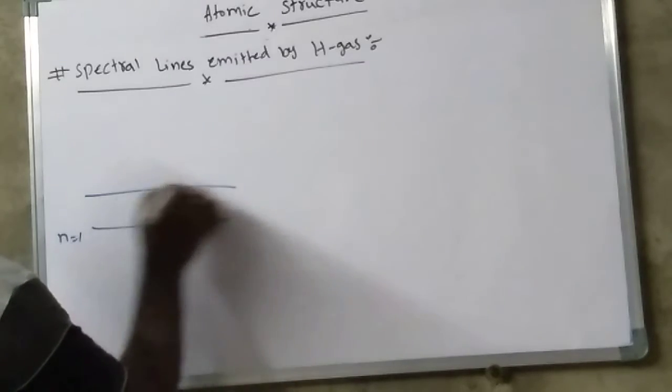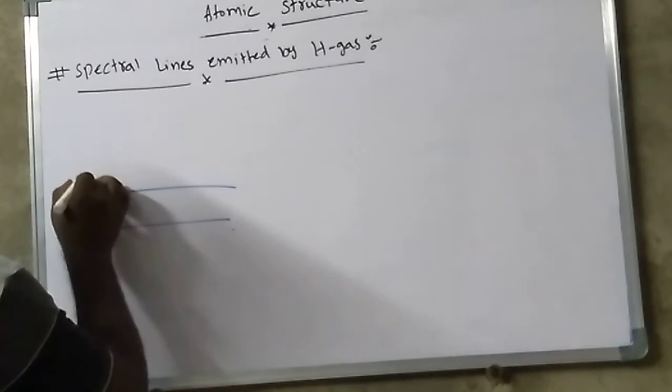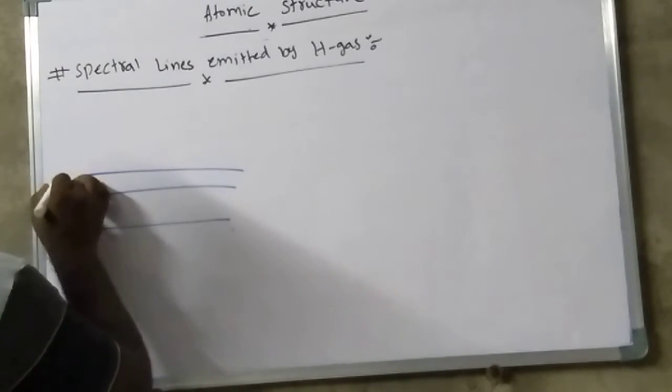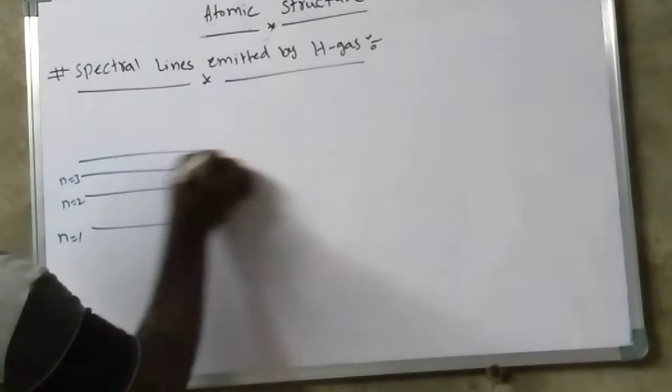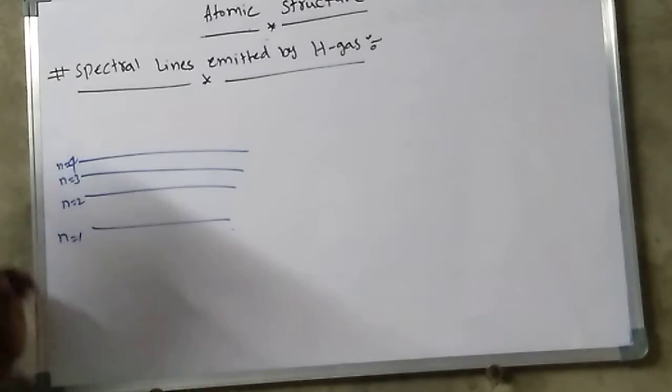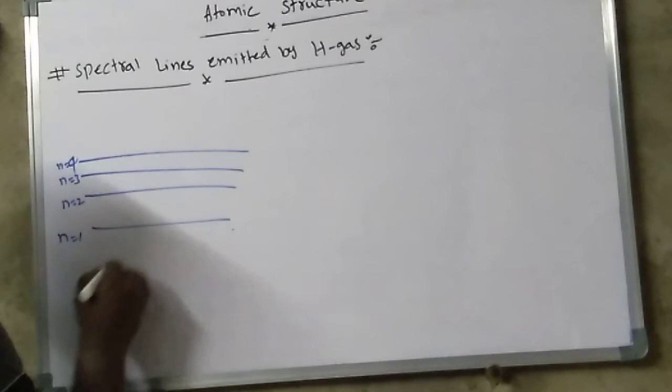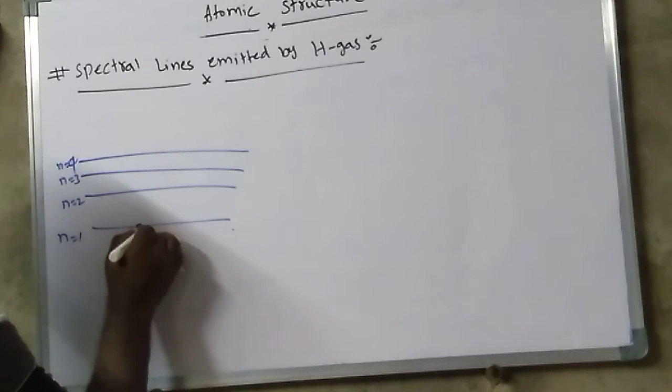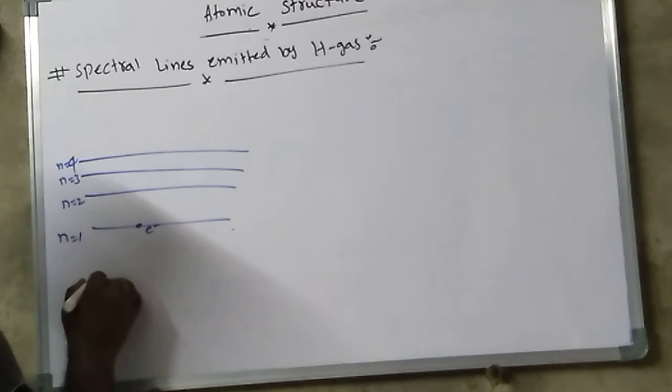So now this is n equal to 2, this is n equal to 3, and this is n equal to 4. Let us consider initially this is the electron, and this is a photon.